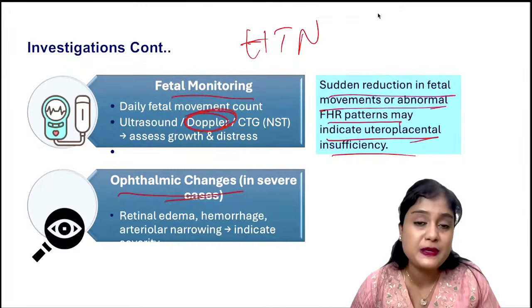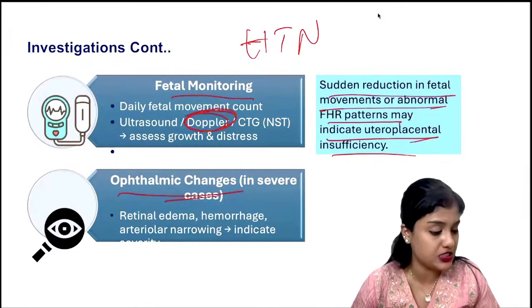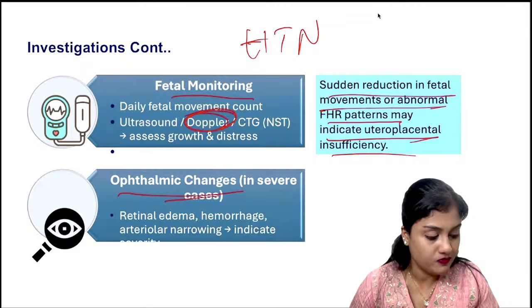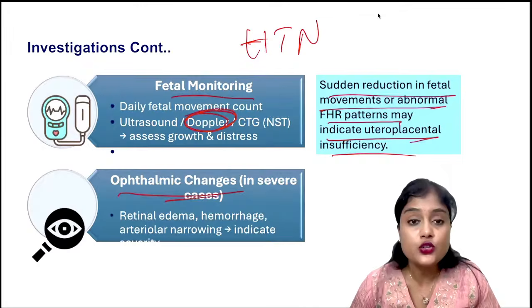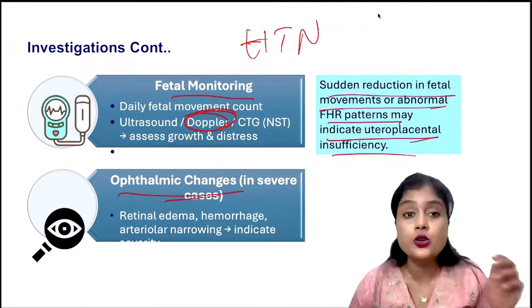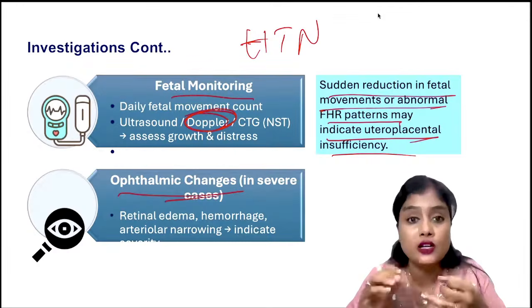That's what I'm specifically asking, first step. You should check for the fetal heart rate. You do the examination, isn't it? The first step is you will check either with a stethoscope or with the fetal handheld Doppler.